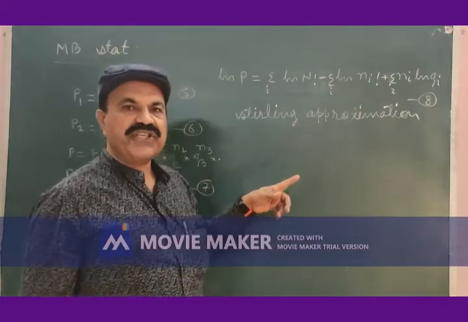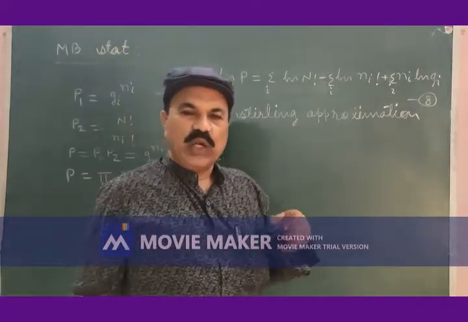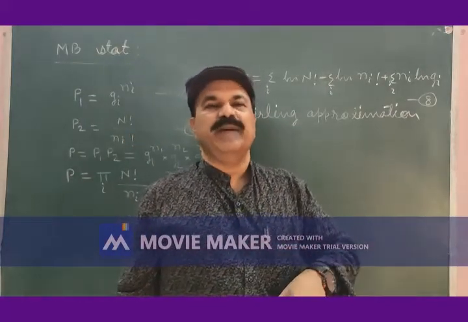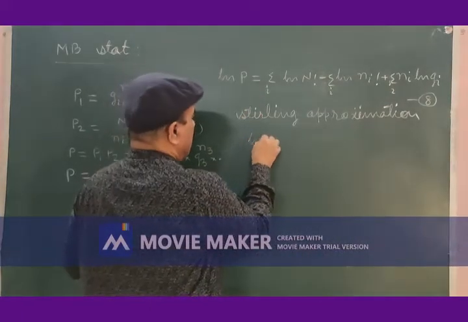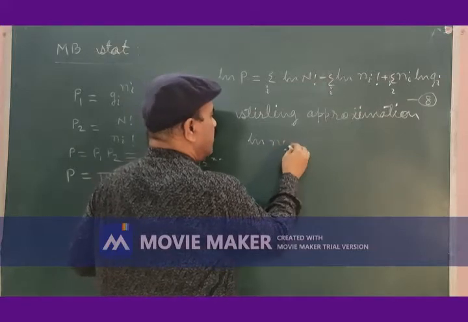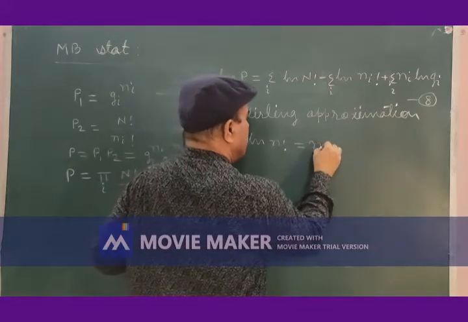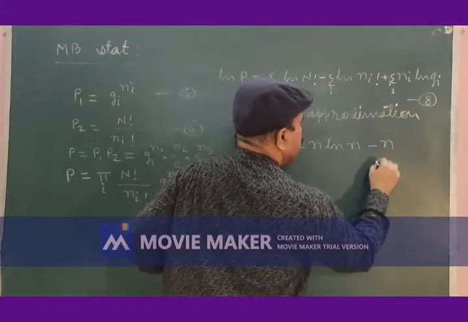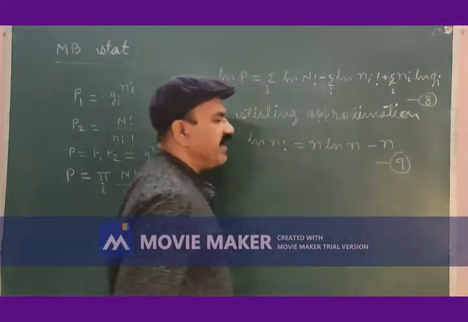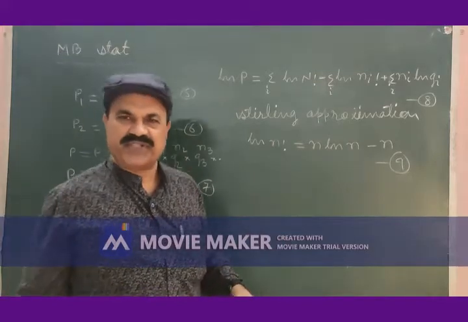Stirling approximation is used for logarithm of factorial of a number. In general, logarithm of n factorial is equal to n logarithm of n minus n, equation number 9. This is the Stirling approximation.